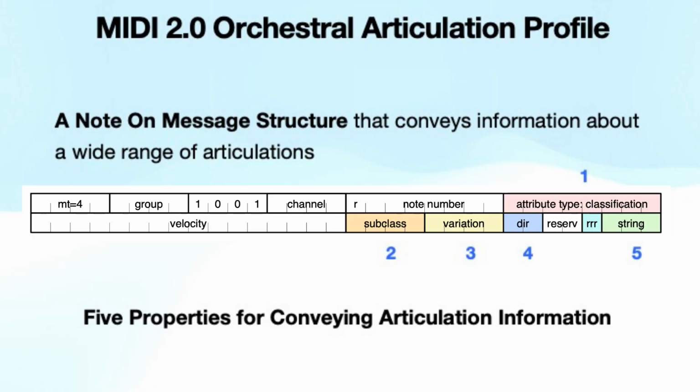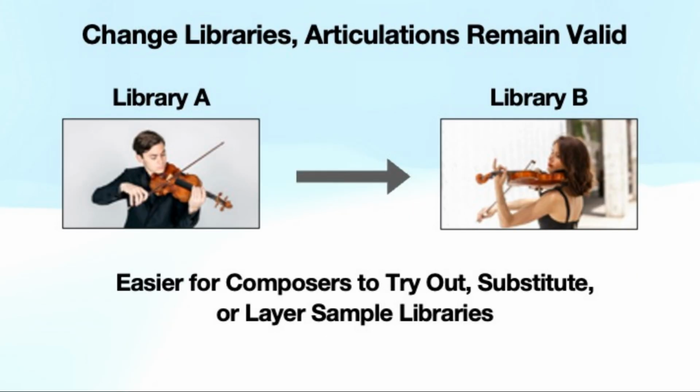MIDI 2.0 solves this problem by embedding articulations directly into the MIDI 2.0 note-on message. With the articulation in the MIDI message itself, you can easily switch between libraries and copy and paste articulations, just as you do with any other MIDI message. When implemented by orchestral sound library developers, it will allow composers to easily switch between different libraries without having to manually remap the articulations.